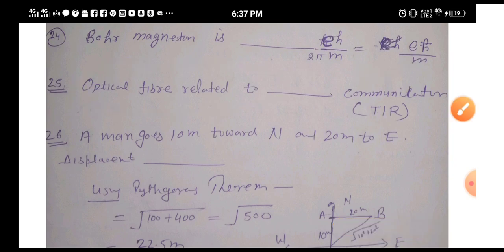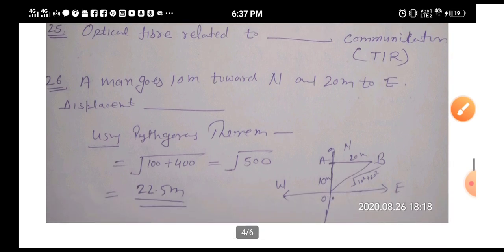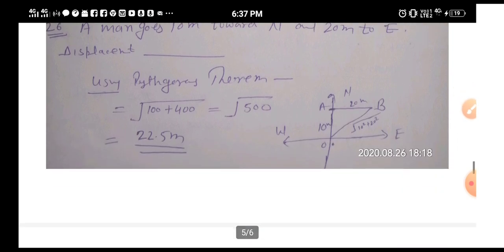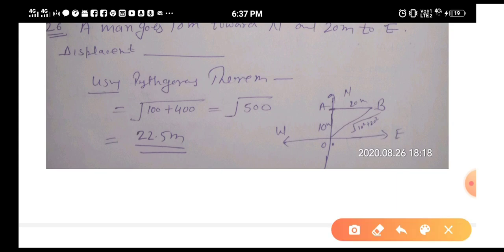Question number 26. A man goes 10 meter towards north and 20 meter towards east. Then what will be the displacement? Friends, displacement is the shortest distance between initial and final position. Suppose the man is at the center, goes 10 meter in the north direction, then 20 meter in the east direction; then this is the displacement.